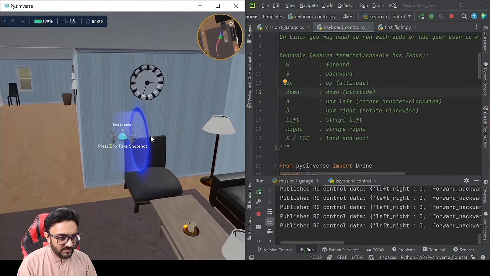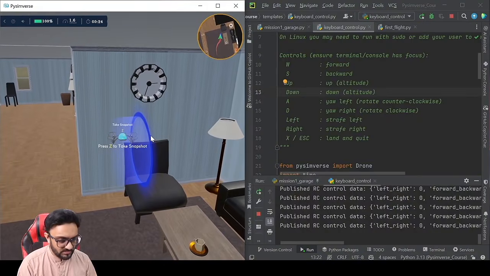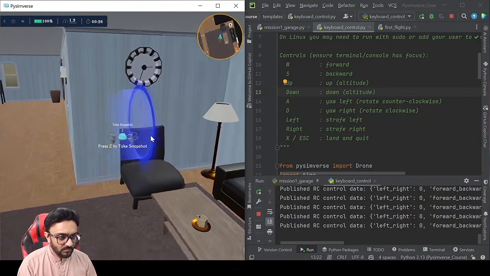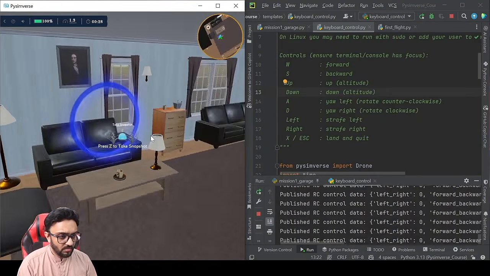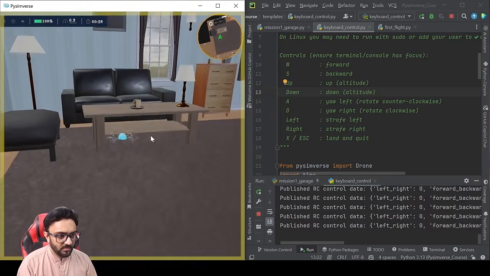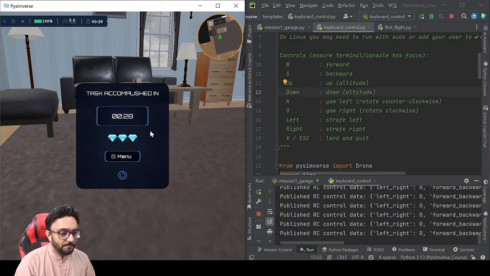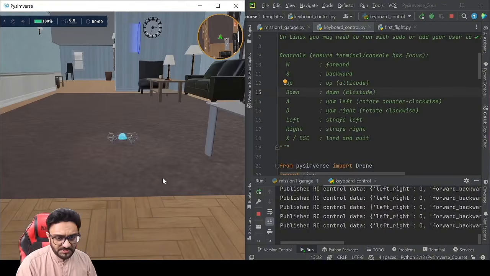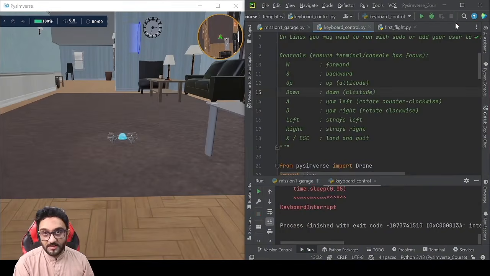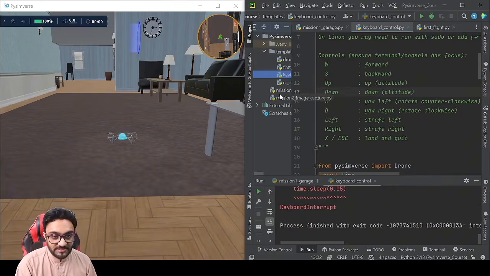So now it says press Z to take a snapshot. So there you go, we press Z and now it's task accomplished, right? But here's the thing, it did not actually take a snapshot, right? So we did not actually save the file.